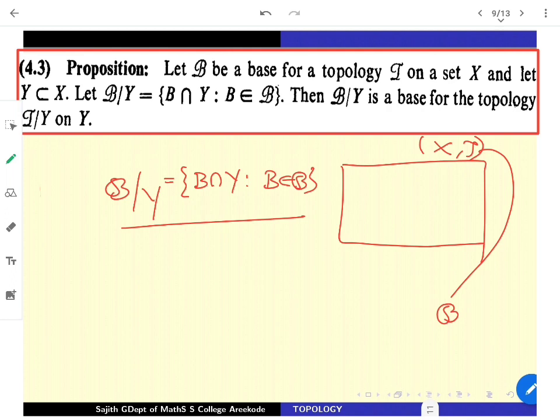It's easy to see that this collection is a base.